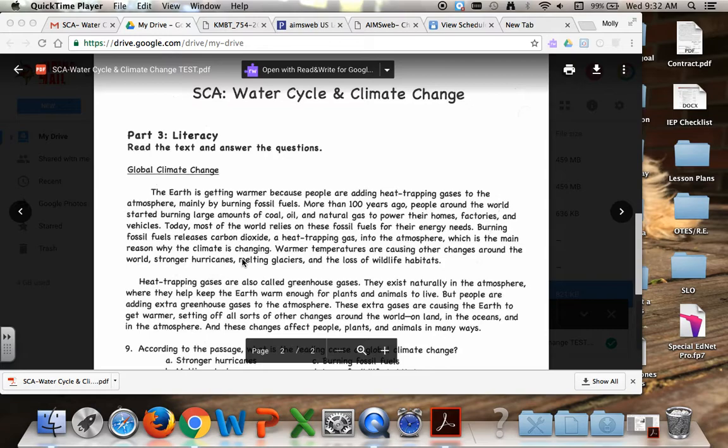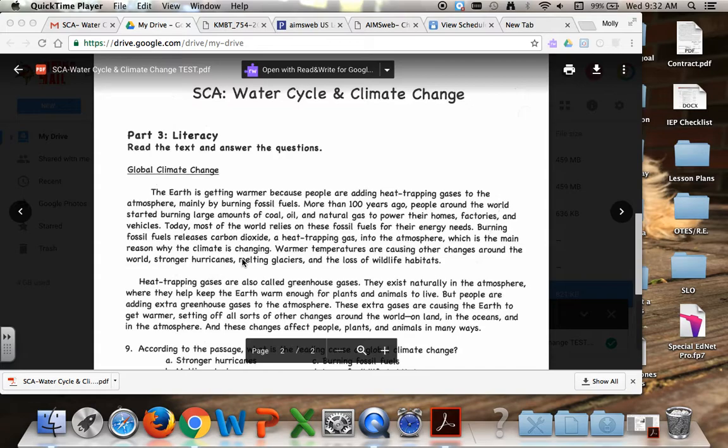Part 3. Literacy. Read the text and answer the questions. Global climate change. The Earth is getting warmer because people are adding heat-trapping gases to the atmosphere, mainly by burning fossil fuels. More than 100 years ago, people around the world started burning large amounts of coal, oil, and natural gas to power their homes, factories, and vehicles. Today, most of the world relies on these fossil fuels for their energy needs.